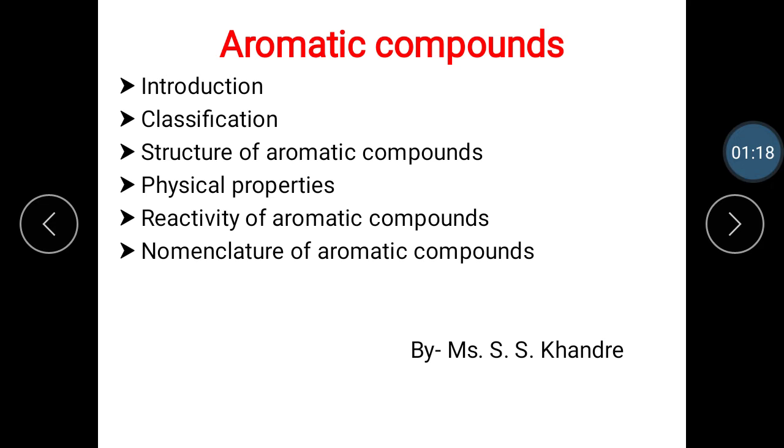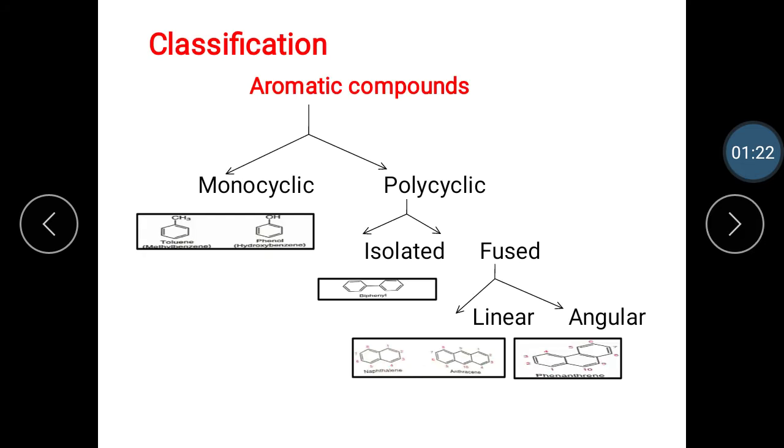The next point is the classification of aromatic compounds. The aromatic compounds are classified into two types: monocyclic aromatic compounds and polycyclic aromatic compounds. The polycyclic aromatic compounds are divided into two types: isolated compound and fused ring compound. The fused ring compounds are again divided into two types: linear and angular compounds.